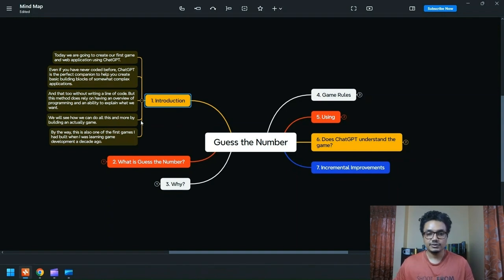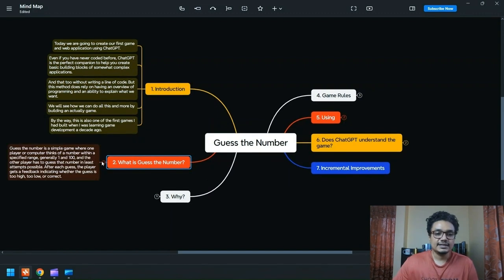One of the things that I promise you in today's video is that we're not going to write even a single line of code. We're going to explain to ChatGPT what we want to do and just copy paste the code that ChatGPT gives us. We don't need to have any understanding of programming. That being said, we will need to set up a development environment. I think this is a great example for somebody who's just getting into programming or an AI enthusiast who's looking to do slightly complex things with ChatGPT that is one step ahead of content generation.